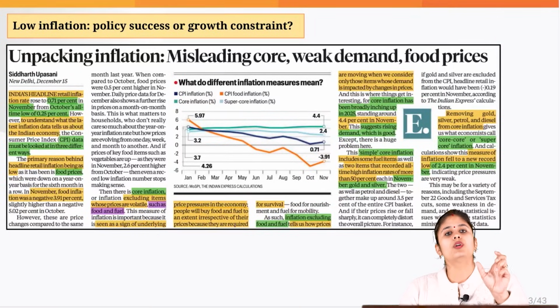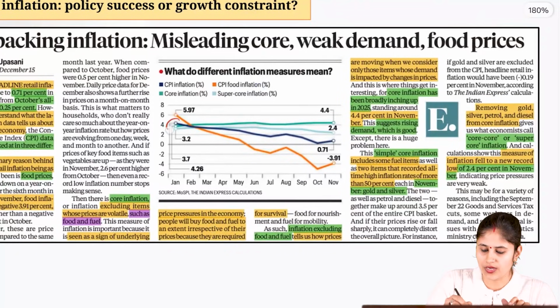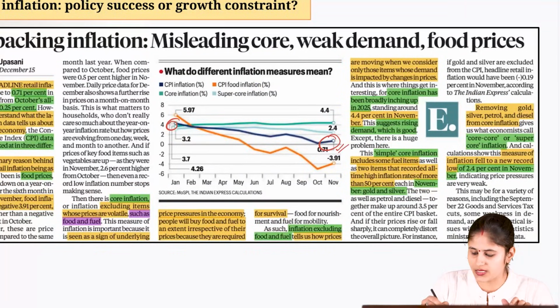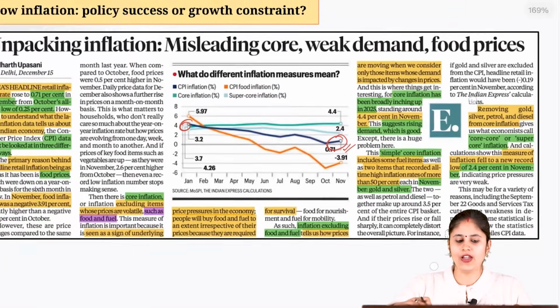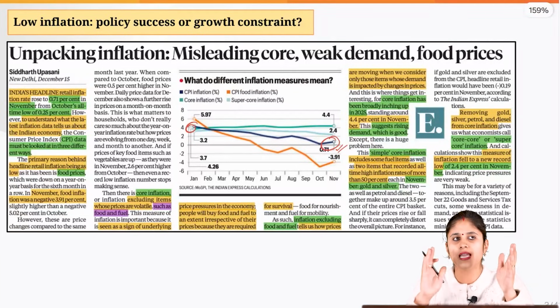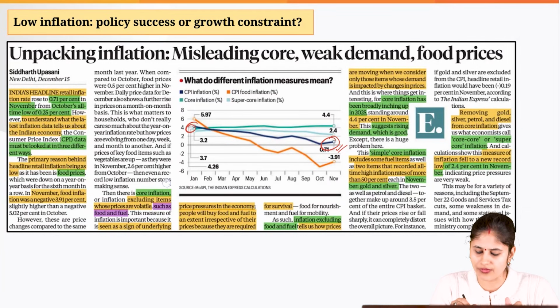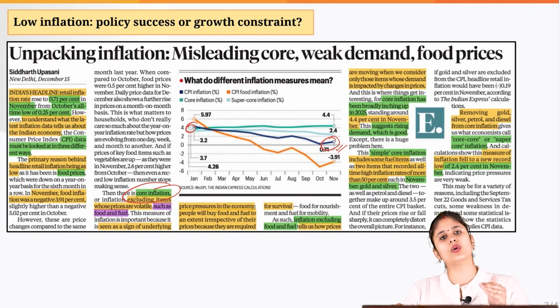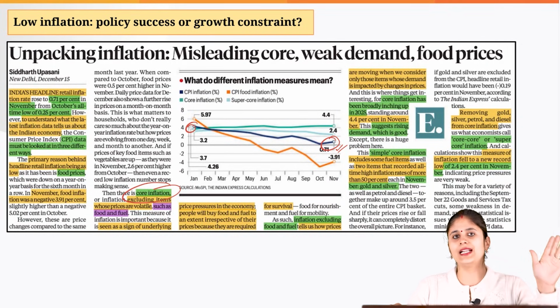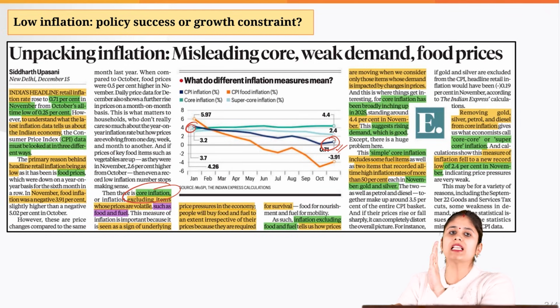Now, when I talk about CPI, we have seen how it has fallen below 1%, as you can see. But if I want to know whether there is some structural problem in the economy, I'll not be looking at CPI, I'll be looking at core inflation. So how do I get core inflation from CPI or the headline inflation? From this headline inflation, that is CPI, I would be excluding those items wherein I witness high variability in the prices. That is basically your food items and the fuel items.